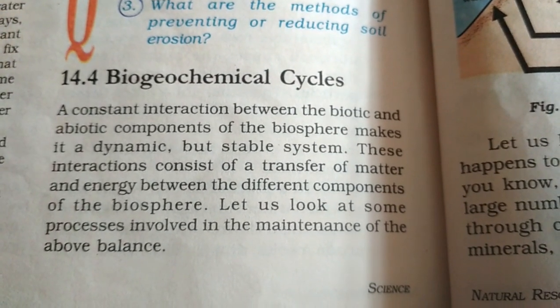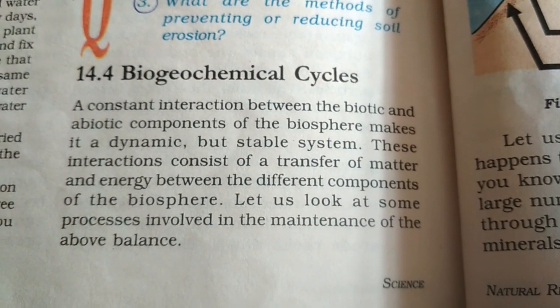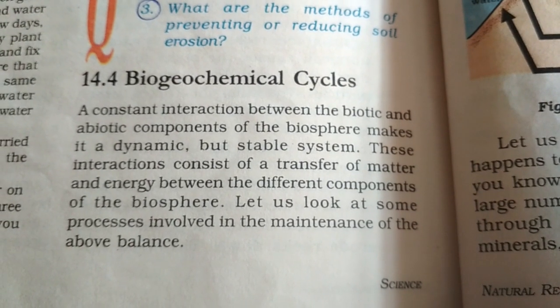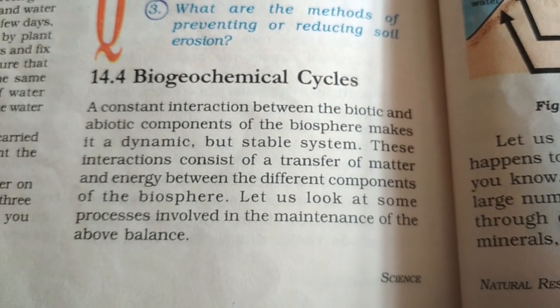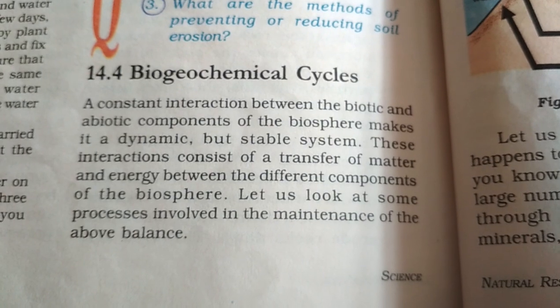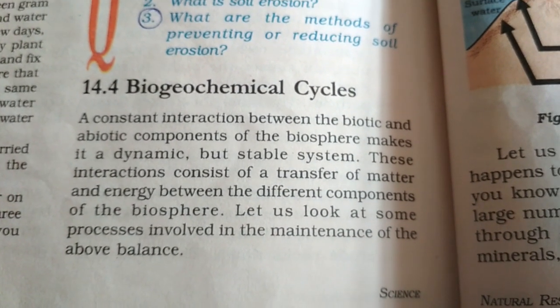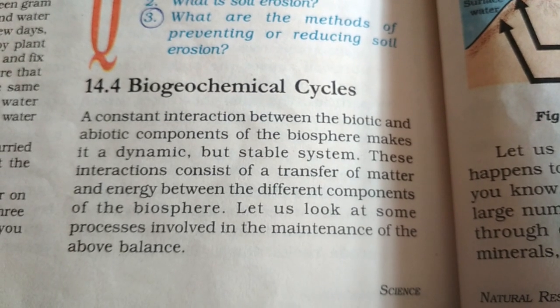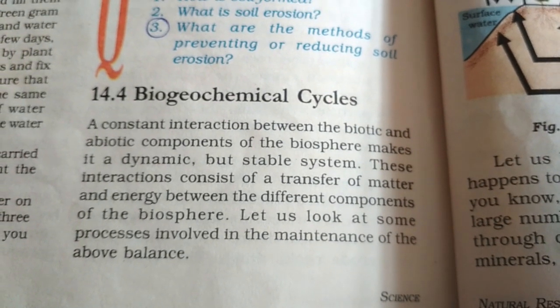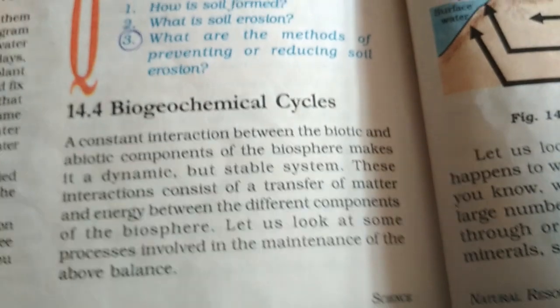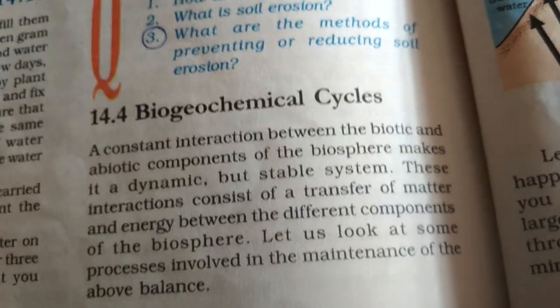Students, what do you mean by biogeochemical cycle? A constant interaction between the biotic and abiotic components of the biosphere makes it a dynamic but stable system. So what do you mean by biogeochemical cycle? A cycle where interaction takes place between biotic and abiotic components of the biosphere.